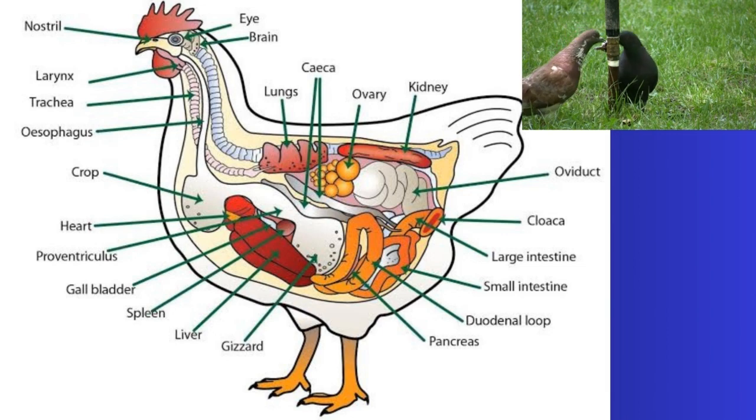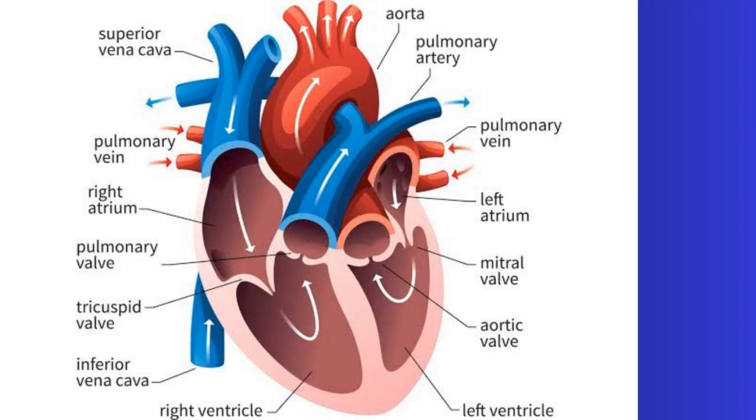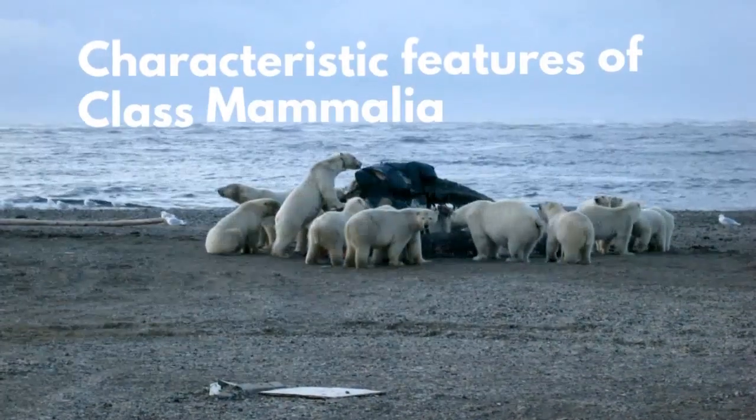Now aves also breathe through their lungs. Their bones are lightweight and usually hollow. They have a streamlined body. The mouth is modified into a beak. All organisms under aves have scales on their legs. As you can see in the picture, we have beak, we have the wings, we have the legs, we also have the digits. They have a four-chambered heart. As you can see in this picture, we have left ventricle, right atrium, and left atrium. Just like we have it in organisms under class Mammalia.